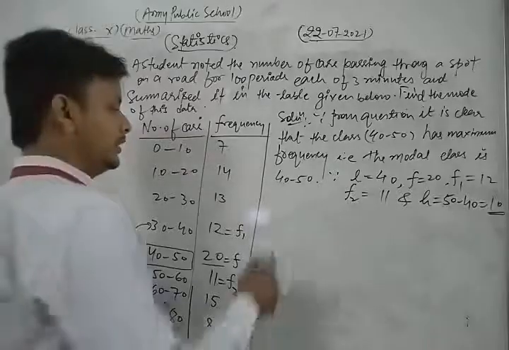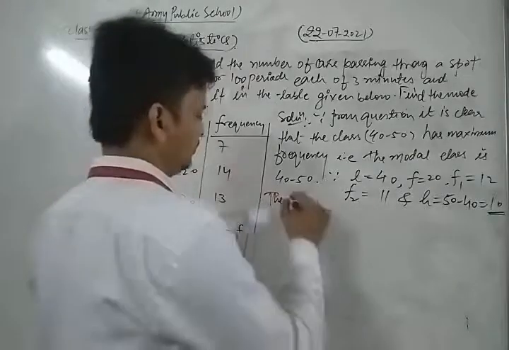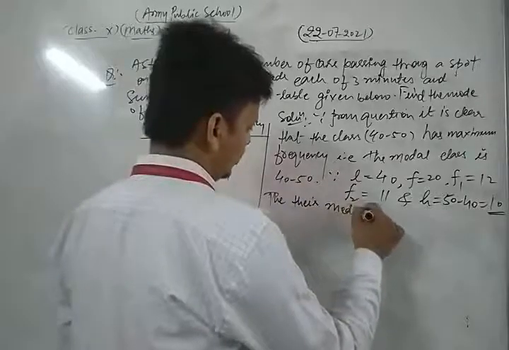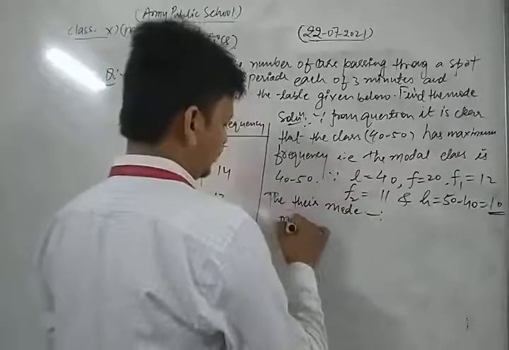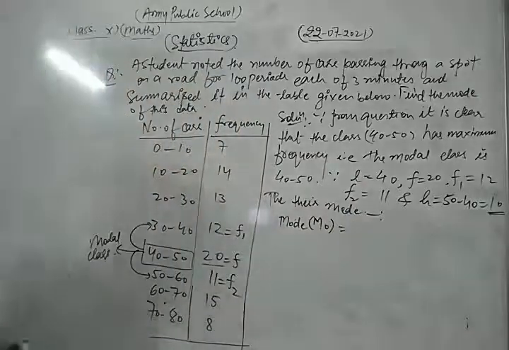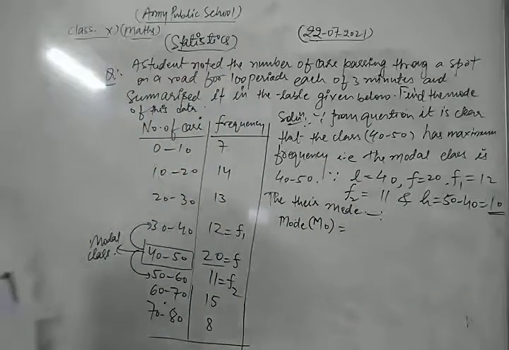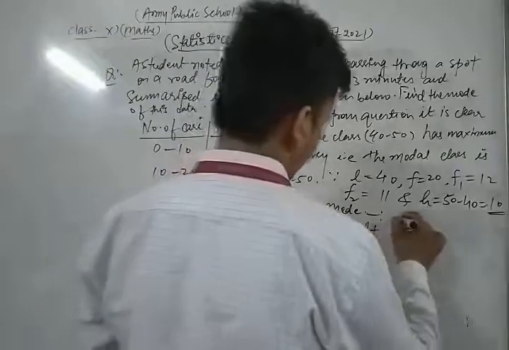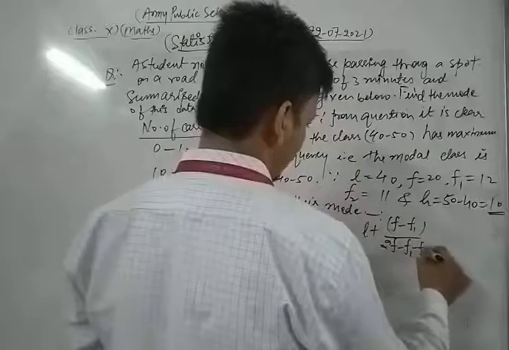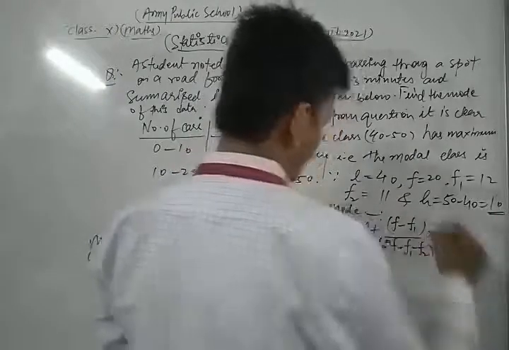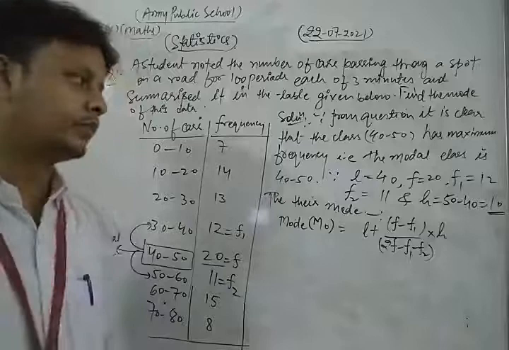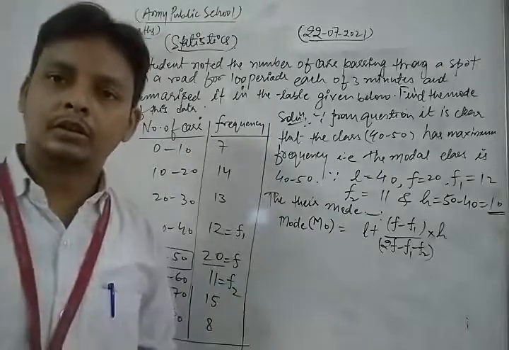Thus the mode, generally represented as Mo, is given by the formula: mode equals L plus (F minus F1) upon (2F minus F1 minus F2), into H. This is the formula for calculating the mode of grouped data.